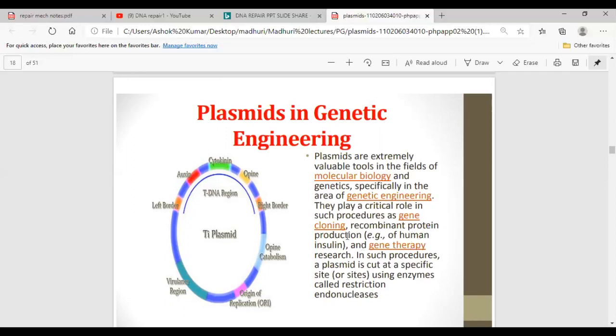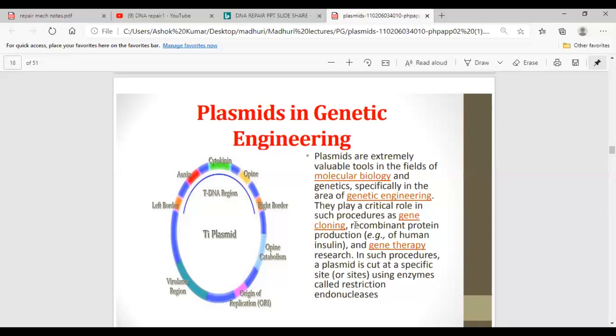So what is gene cloning? Clone means copy. Gene cloning is making many copies of a particular gene. This can be done using genetic engineering. And recombinant protein production, for example insulin, was also done by genetic engineering by inserting the insulin gene in a bacteria, and production in larger quantity.